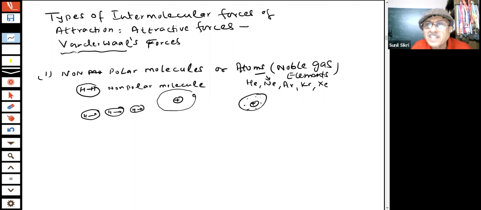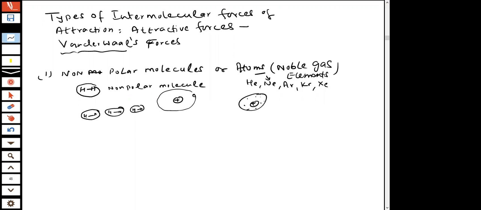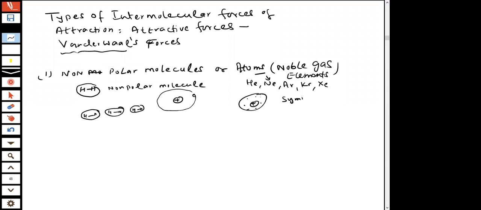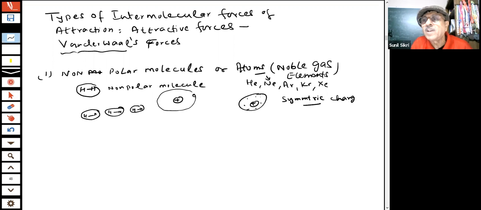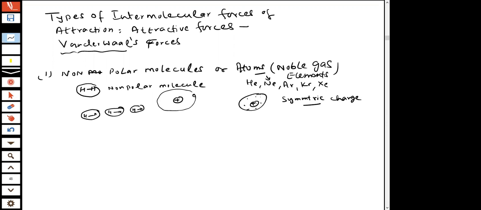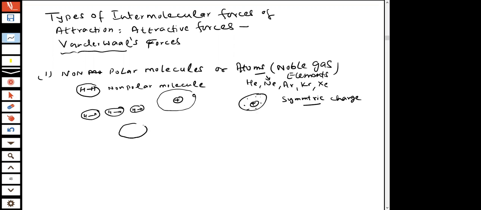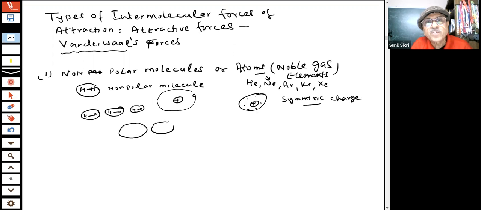When these particles come closer to each other, students, the symmetry of the charge is destroyed. This is a symmetric molecule, which has a symmetric charge, meaning equal distribution of negative charge around the nucleus. But when they come closer, there is a temporary induced dipole.